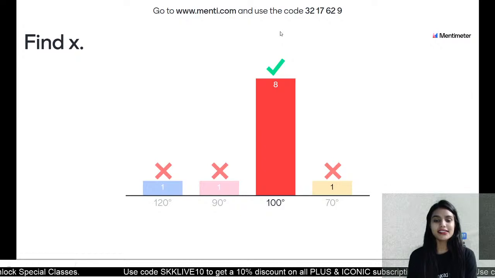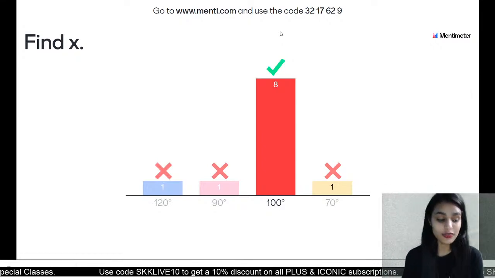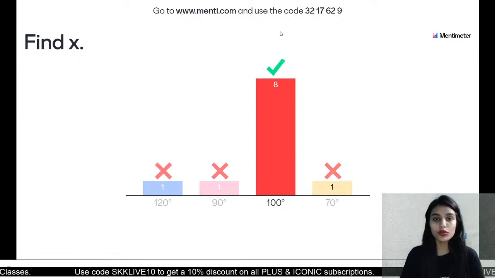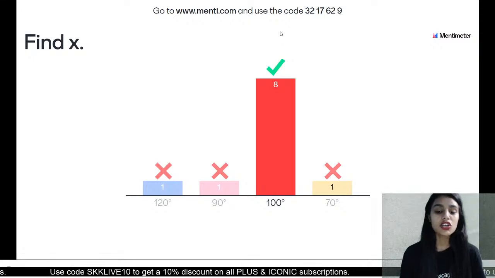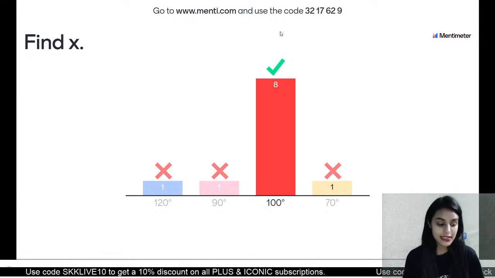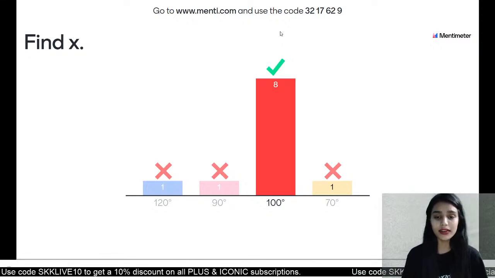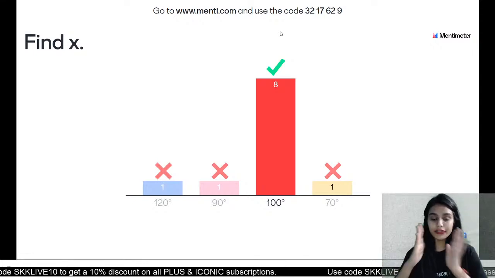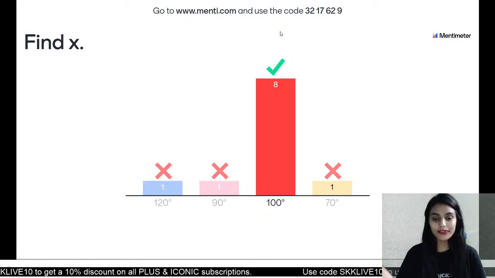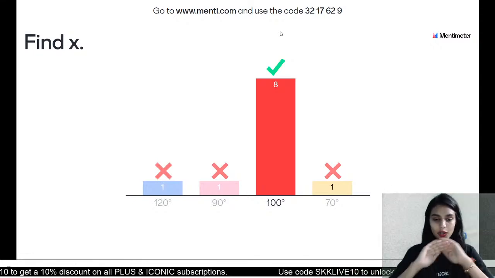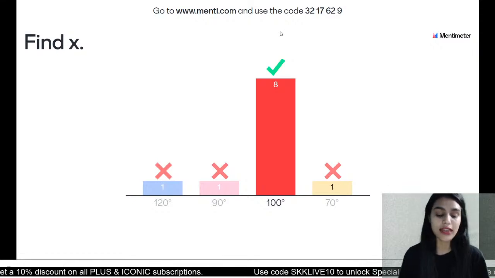So 100 is the right answer. 8 students have marked it right. Bache, both the angles are linear pair. So the sum would be 180. So 100 plus 80 is 180. It is not 120. 120 kab hoga if it is 60. 90 kab hoga when it is 90 only. Right? So none of them is right. Option C is the right one.